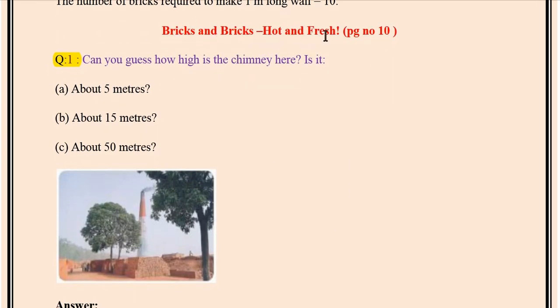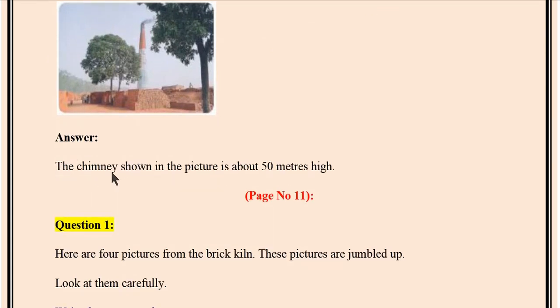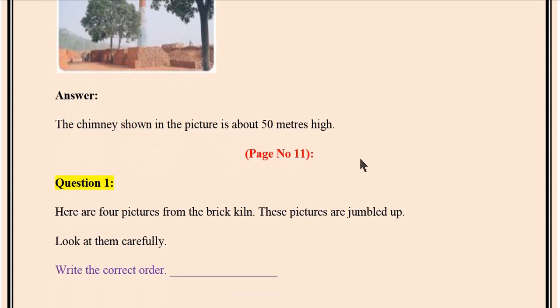Bricks and bricks, hot and fresh. Page number 10. Can you guess how high is the chimney here? Is it about 5 meters, about 15 meters, about 50 meters? Here the picture of a chimney is given, and the height of the chimney is bigger than the tree, so it is not 5 meters, not 15 meters, but it is about 50 meters. The chimney shown in the picture is about 50 meters high.